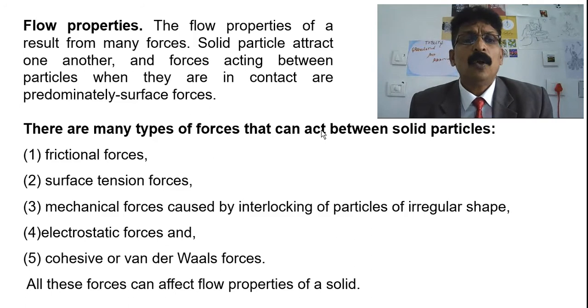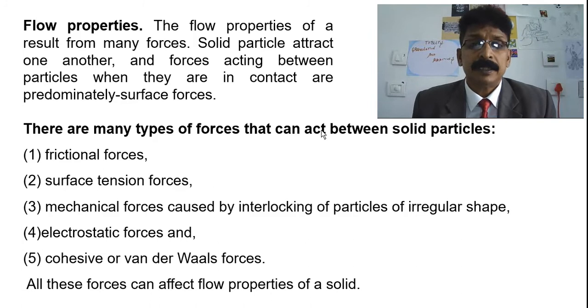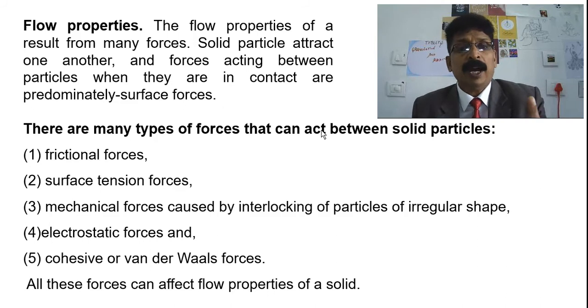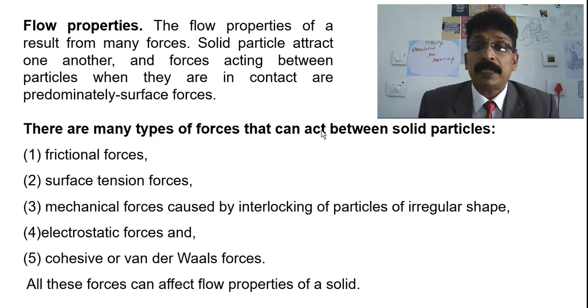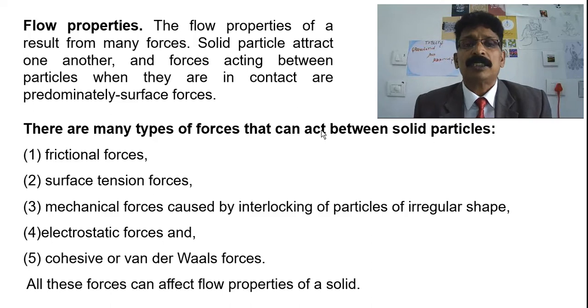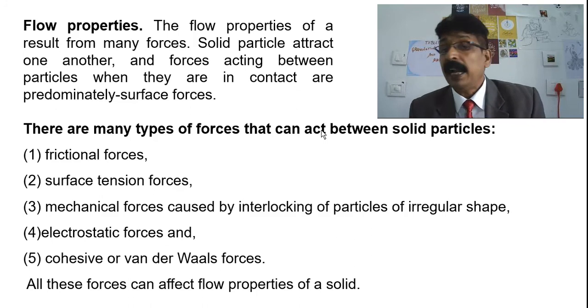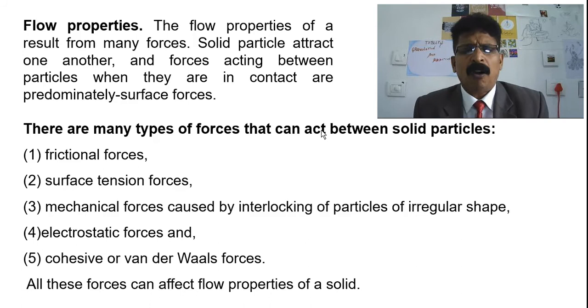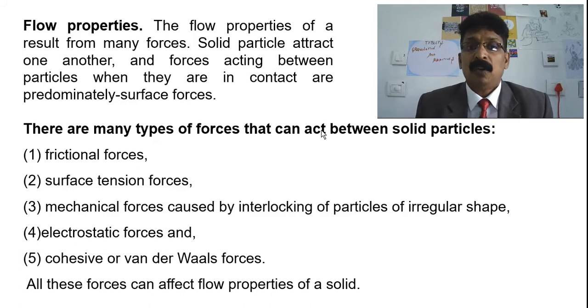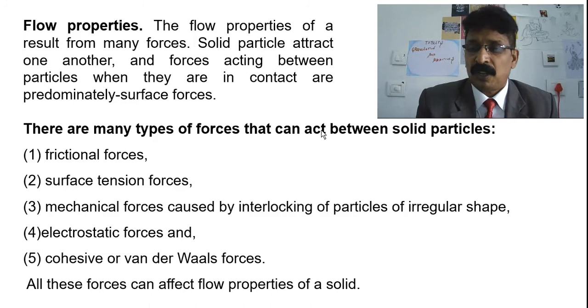One is frictional forces, surface tension forces, mechanical forces caused by interlocking of particles of irregular shape, electrostatic forces, and cohesive or van der Waals forces. All these forces can affect the flow property of a solid.